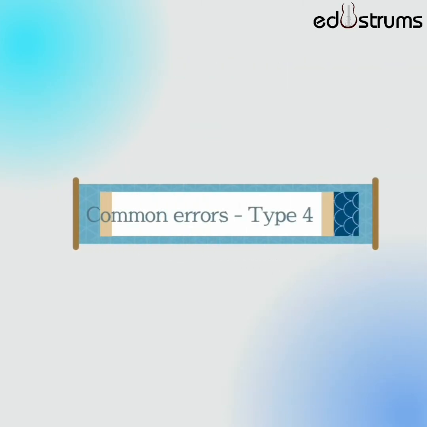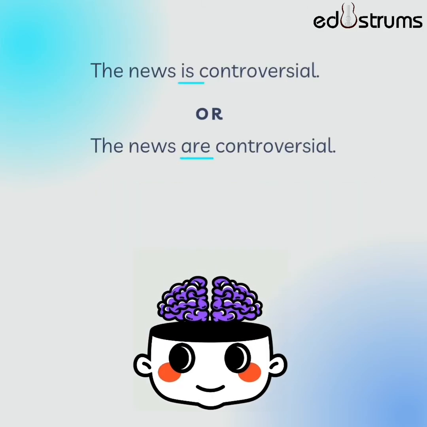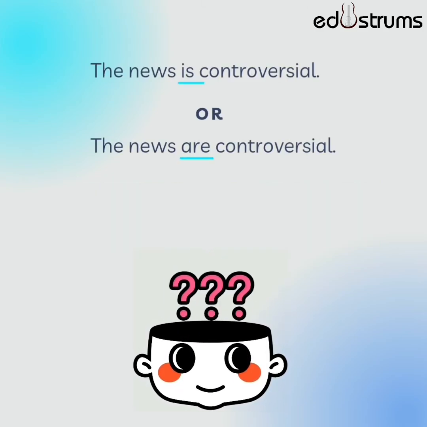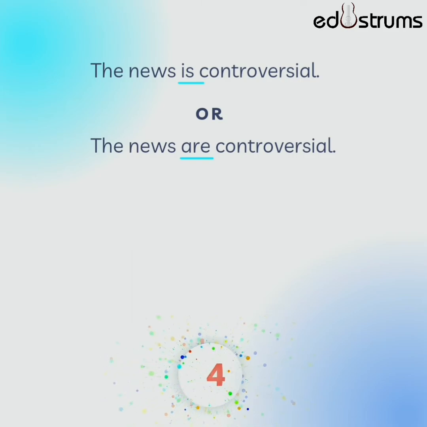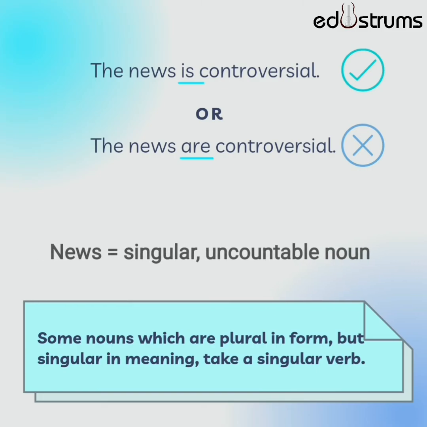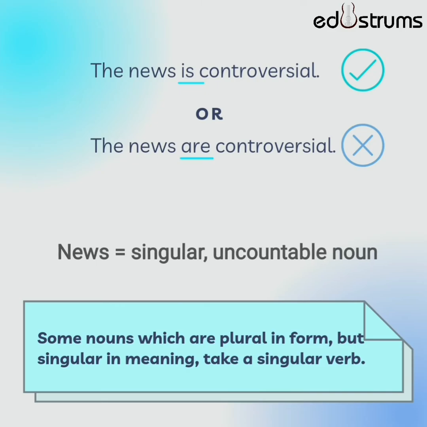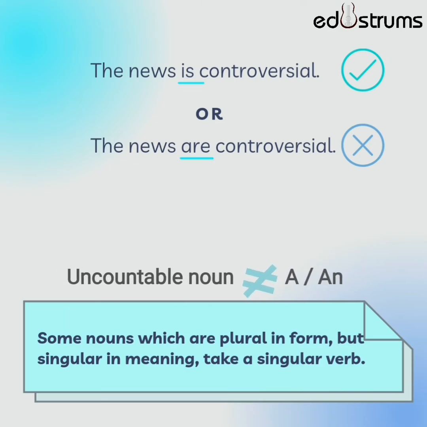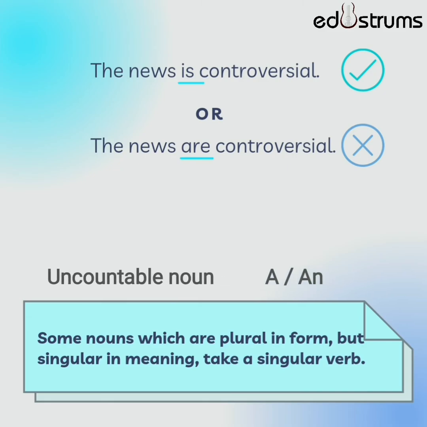Common errors. Type 4. The news is controversial, or the news are controversial. Remember, some nouns which are plural in form but singular in meaning take a singular verb. Even though news has S in it, still it is considered a singular and uncountable noun. Also remember, with uncountable nouns, we don't use a or an. Therefore, we don't say a news, we say some news.